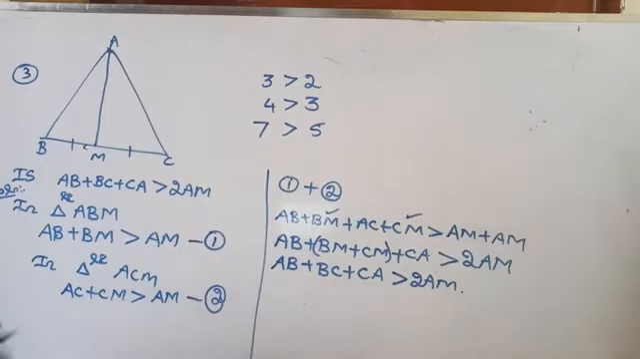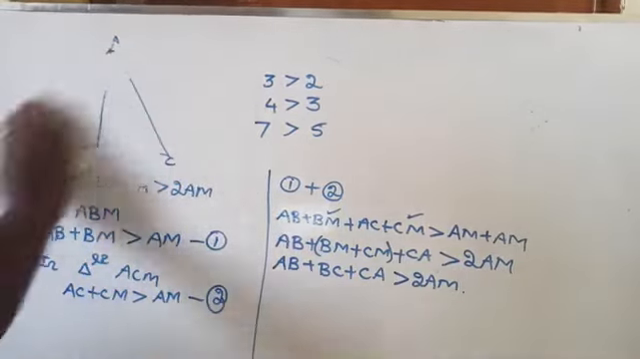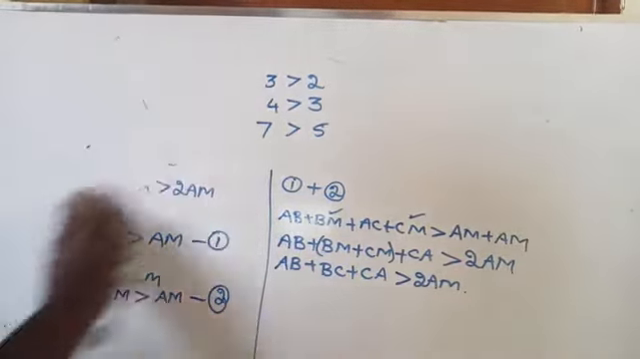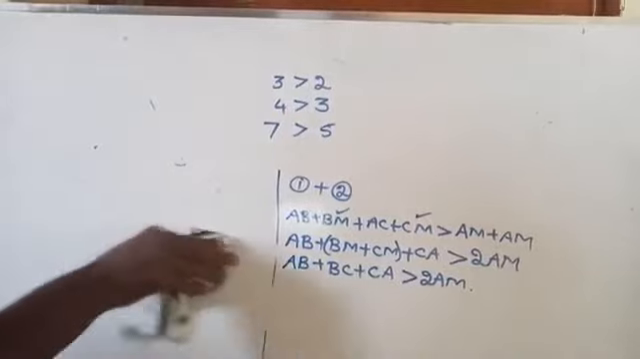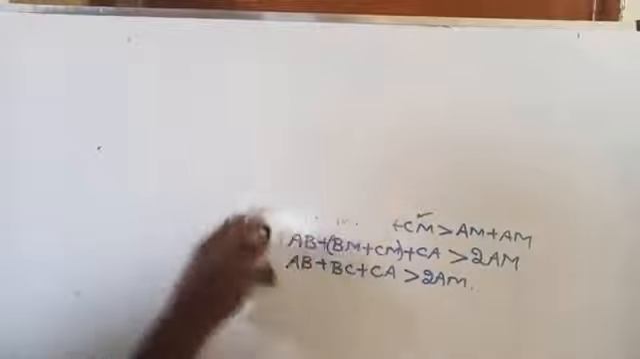Yeah. Given ABCD is a quadrilateral, prove that AB plus BC plus CD plus DA is greater than AC plus BD. So it's very simple. A quadrilateral is given. You have to prove that AB plus BC plus CD plus DA is greater than AC plus BD. Question number 4.